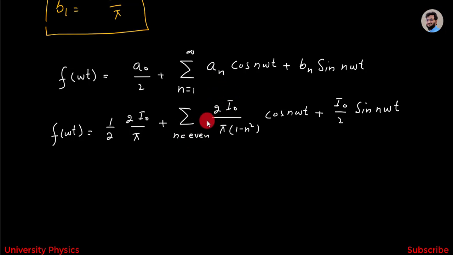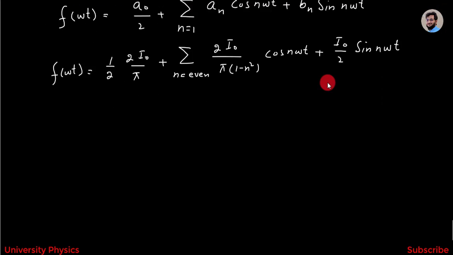The value of an for n not equal to 1 is 2 I naught divided by pi into 1 minus n square, cos n omega t, plus the value of bn is equal to I naught divided by 2, and here I have written sin n omega t. So this is the Fourier series after putting the value of a naught, an and bn.